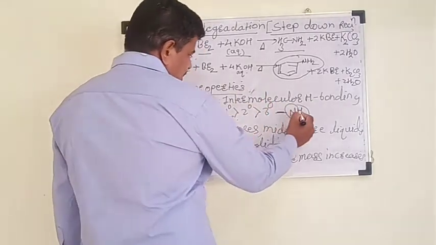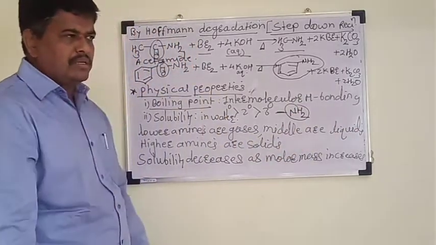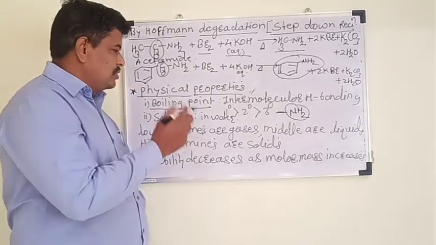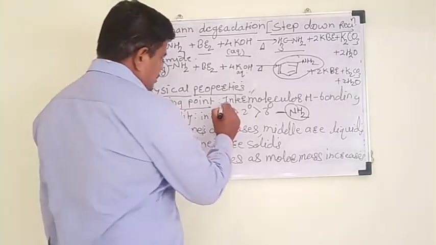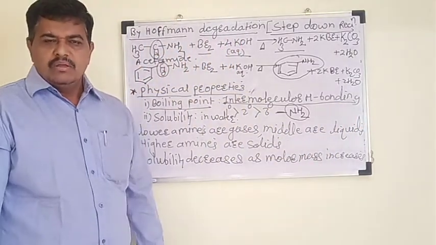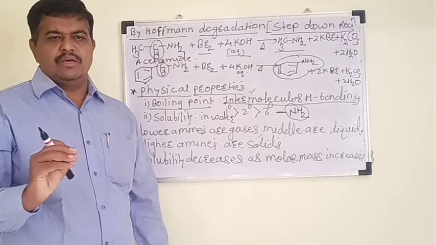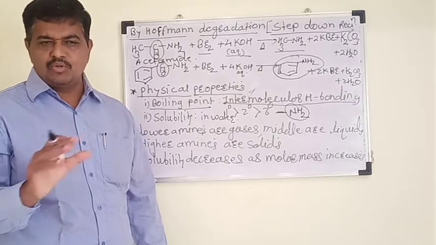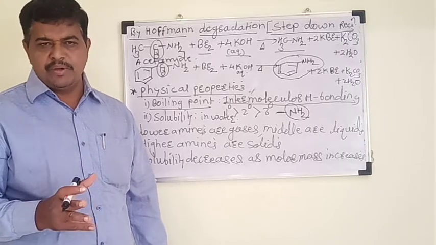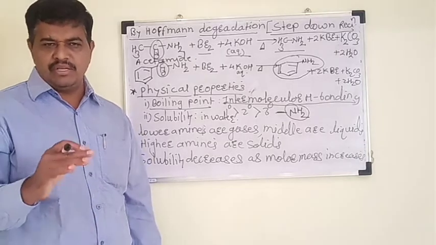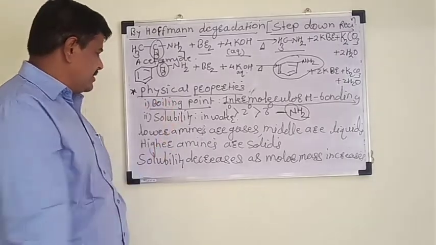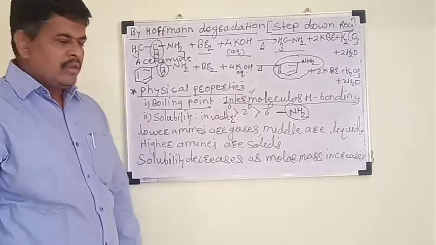When it associates with the same compound, then due to intermolecular hydrogen bonding, they are associated together, which requires more temperature to separate them. That means they have a higher boiling point. The temperature required to convert this liquid into vapors is high.